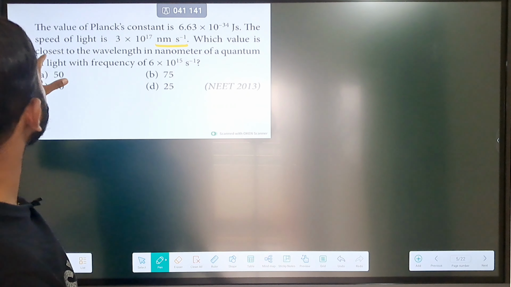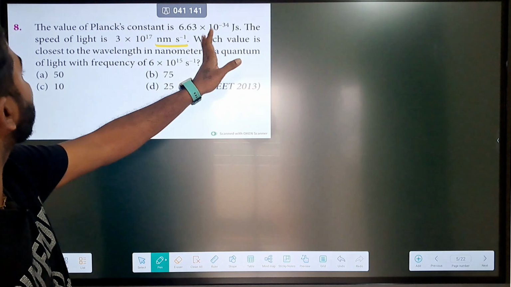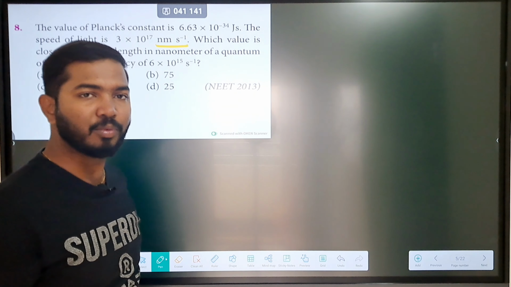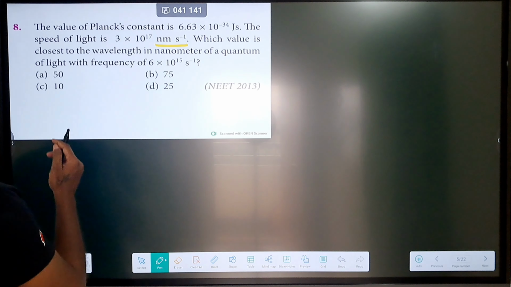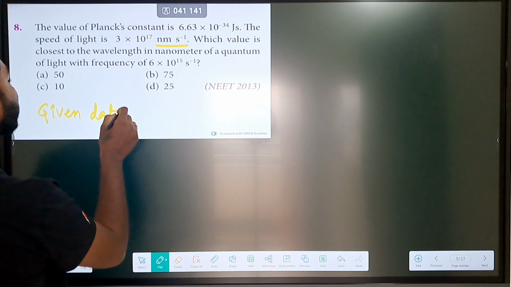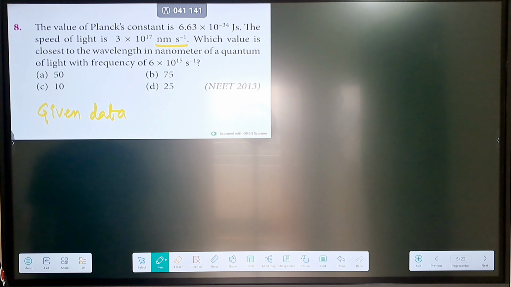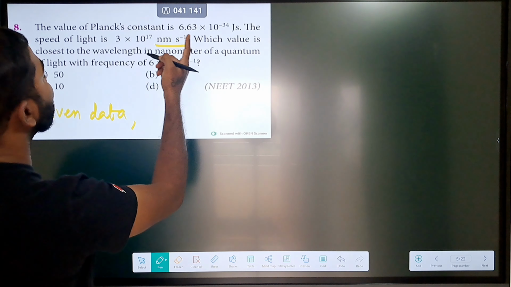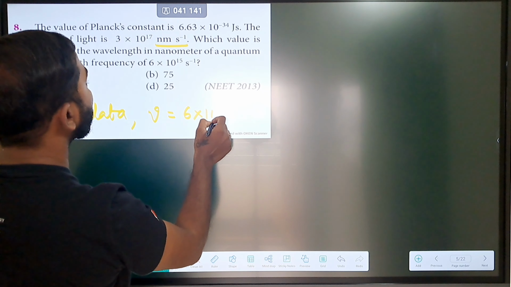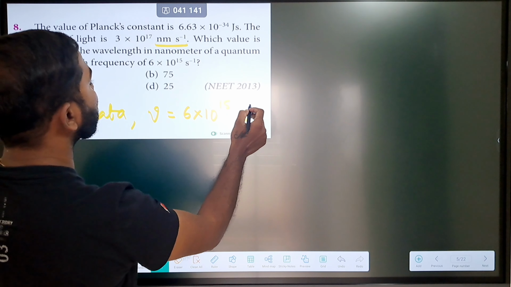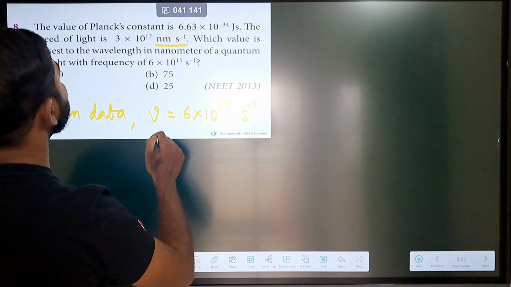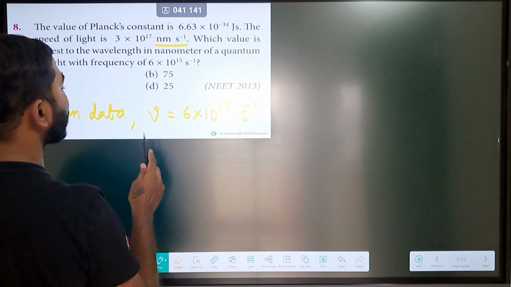So which value is the closest wavelength in nanometer for a quantum of light? Superb. So just try to separate the given data. Yes, you try to write down the given data. So what have they given? They have given the frequency, 6 into 10 power 15 second inverse. Yes, very good. And then what else do we have? That is the h value.